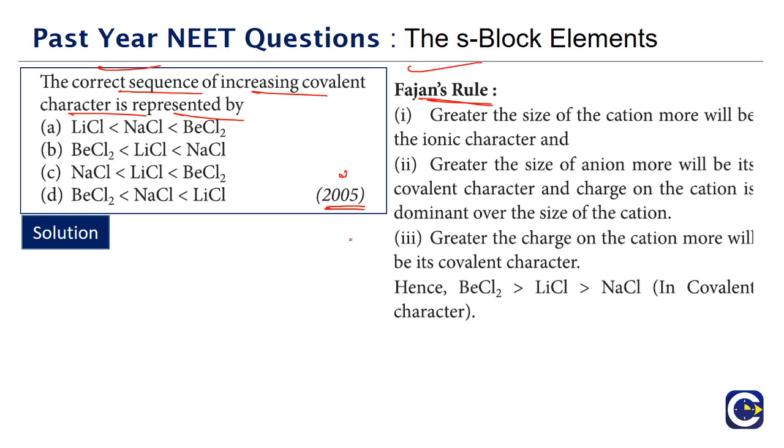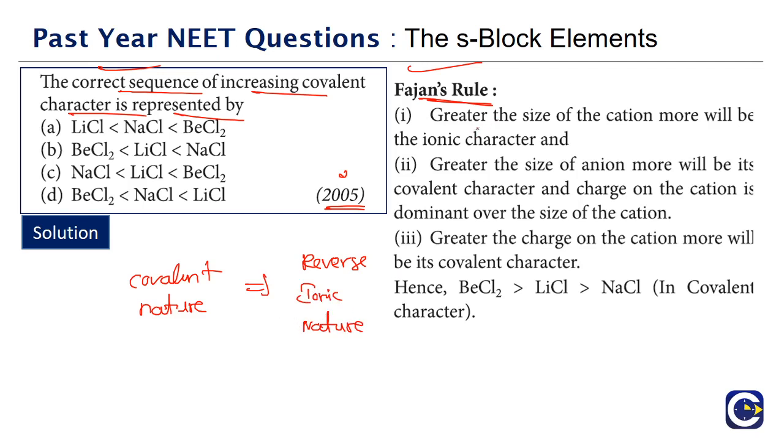Fajan's rules talk about the conditions which will favor either the ionic nature or the covalent nature. The conditions that will favor the covalent nature will be exactly reverse to the conditions that will favor the ionic nature. So let's take a look at it.